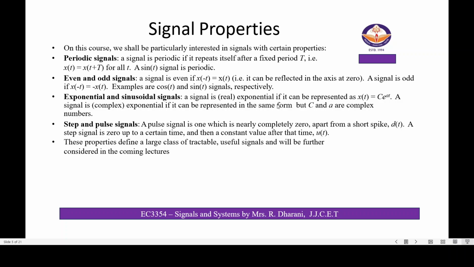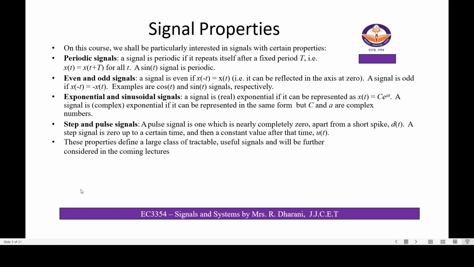A signal is exponential if it can be represented as x of t equal to C into e power at. A signal is a complex exponential if it can be represented in the same form, but C and a are complex numbers. Next, we will see the step and pulse signals. A pulse signal is one which is nearly completely zero apart from a short spike, delta of t. A step signal is 0 up to a certain time and then a constant value after that time, u of t.